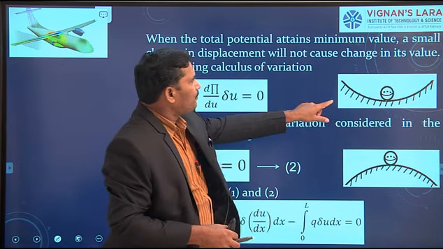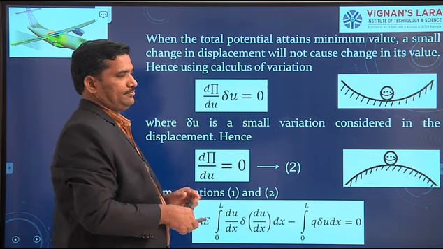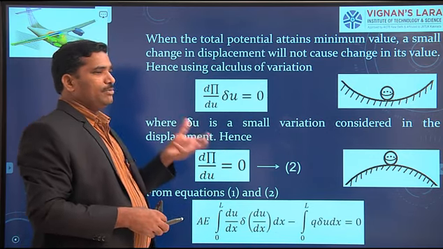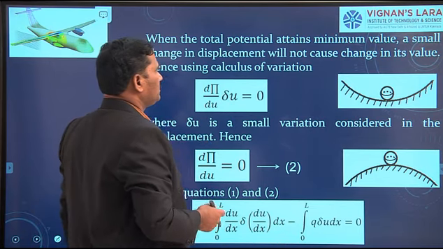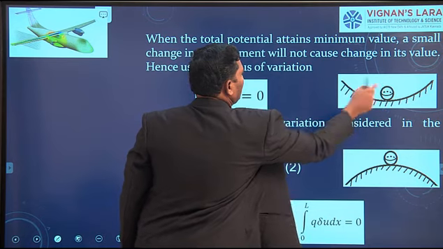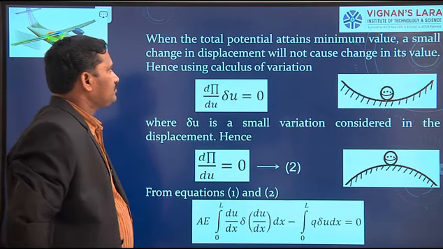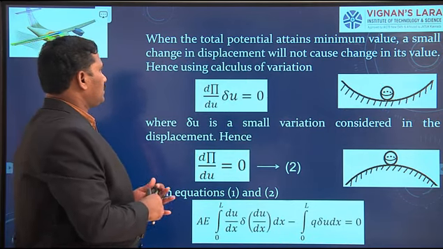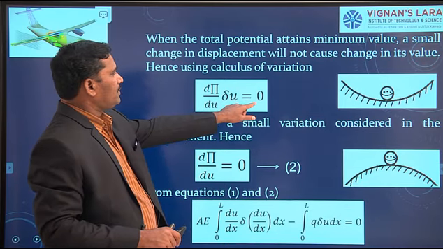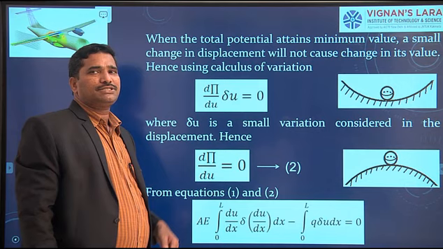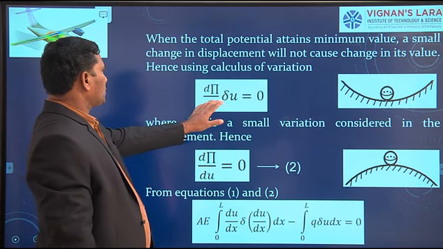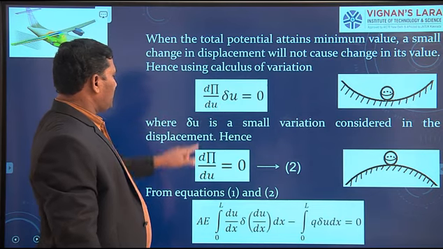Now this example can support this statement. The total potential energy attains the minimum value even if a small change in displacement of the body occurs. Right? So therefore, d by du of pi into delta u equals 0. Here delta u represents non-zero displacement. That is the reason why d by du of pi equals 0.